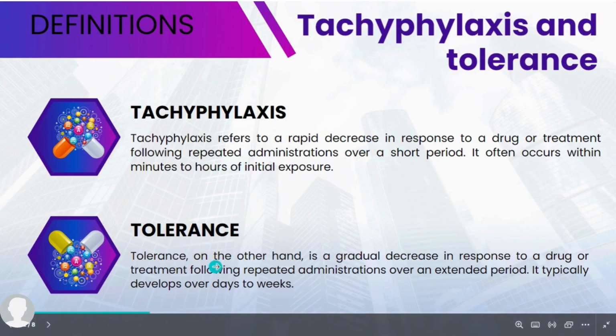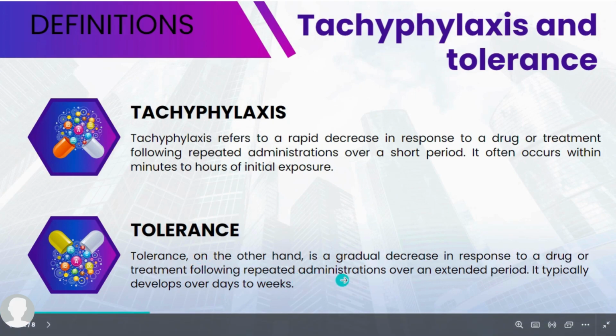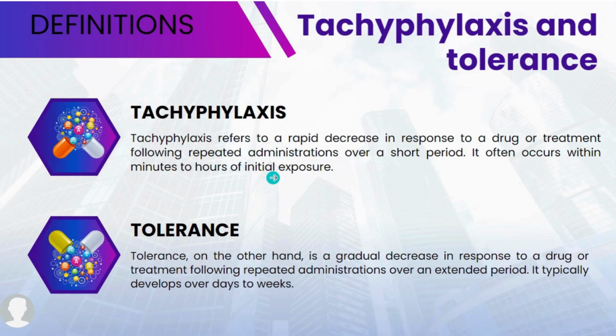Tolerance, on the other hand, is a gradual decrease in response to a drug. It is a gradual decrease in response to a drug or treatment following repeated administration over an extended period. It typically develops over days to weeks, so you can clearly differentiate the rate of development and the rate of decreasing response. Here, the rapid decrease occurs, while in tolerance, the decrease in response is gradual.